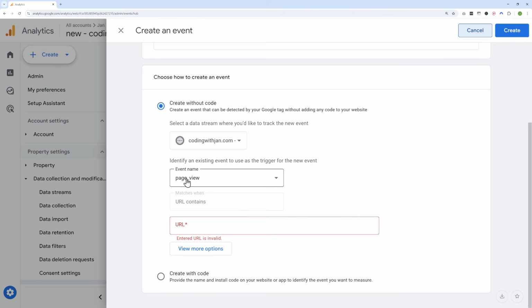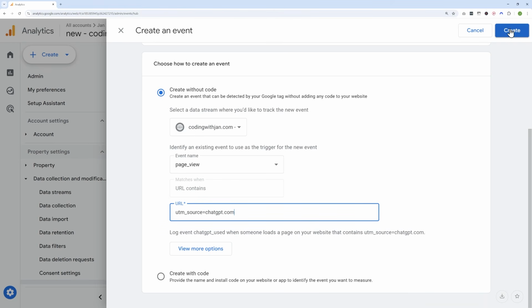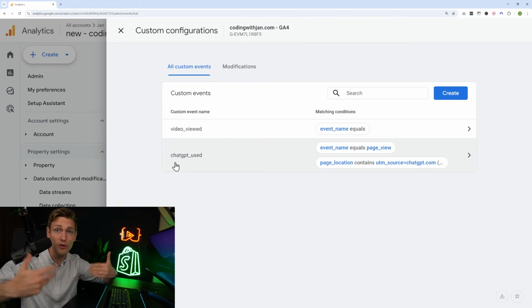We can just use the page view event, which is a default event on almost any platform. And then we can say the URL contains utm_source=chatgpt. And then we can create this new event right here. And now we can find this under our custom events or custom conversions, whatever the platform calls it. And it would show up in the tracking reports or ad dashboards.